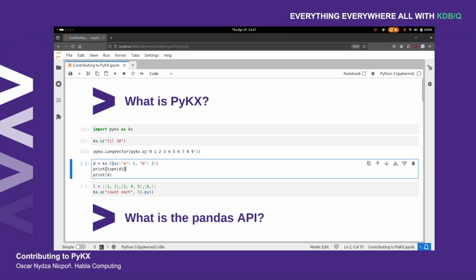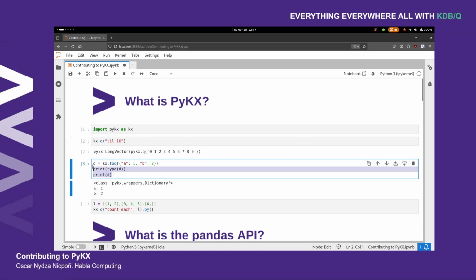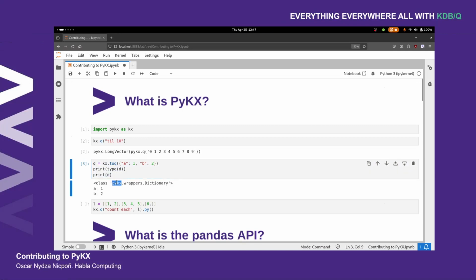So in order to do that, you just plug it into this kx.toQ, and if I run this snippet of code and print this, we can see that it gets wrapped in this object, so it's a PyKX dictionary. And the contents of it, well, they look very much like a Q dictionary. So nothing new here if you are familiar with Q. Just know that you can interact with this dictionary from Python.